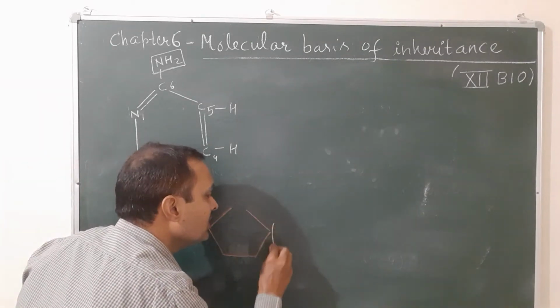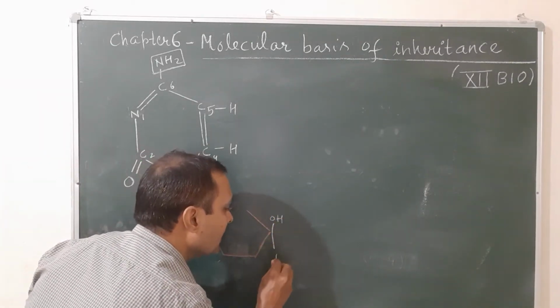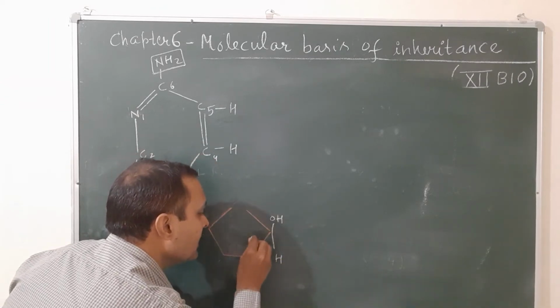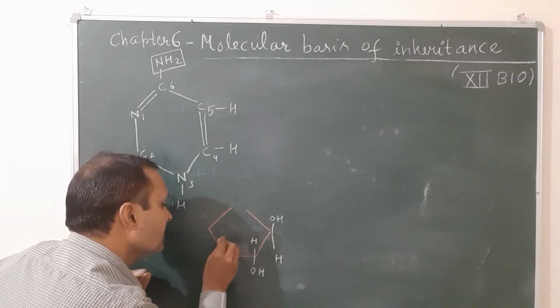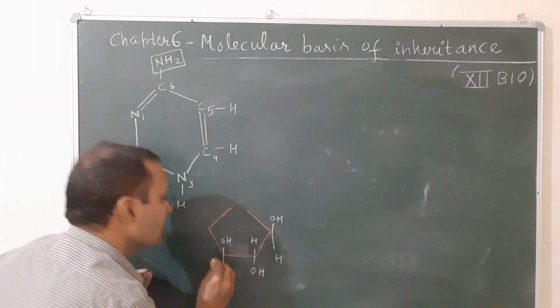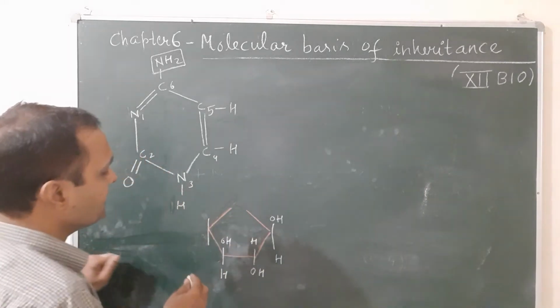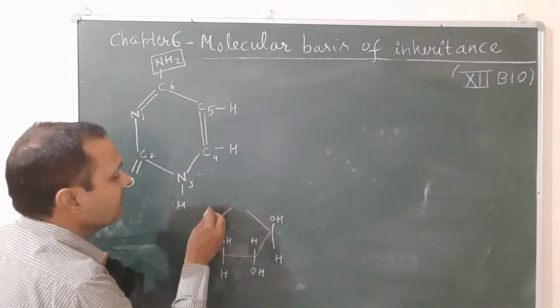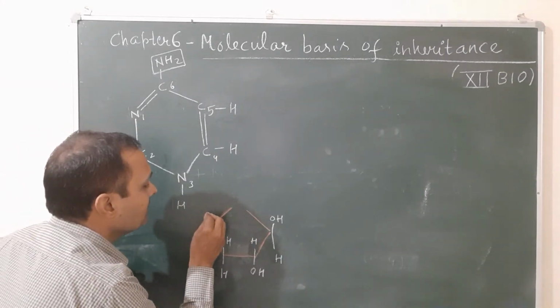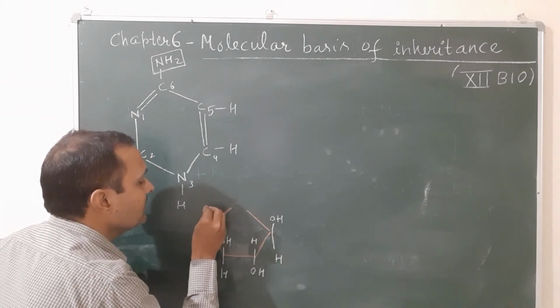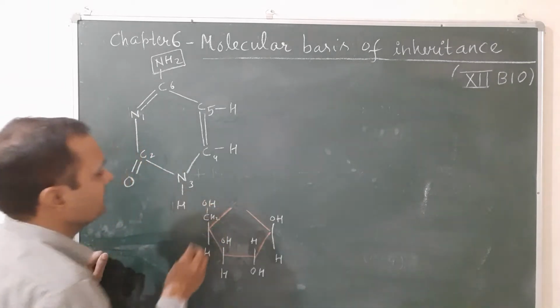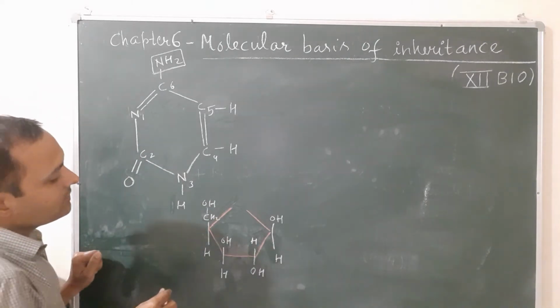It has at the first carbon OH, H. Second carbon only H and OH. Third carbon OH, H. And the fourth and last carbon has H and CH2OH.